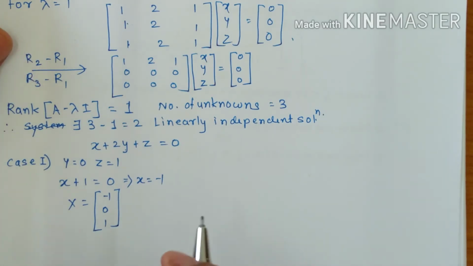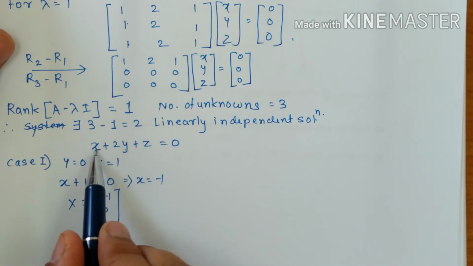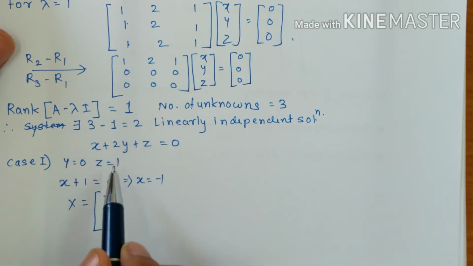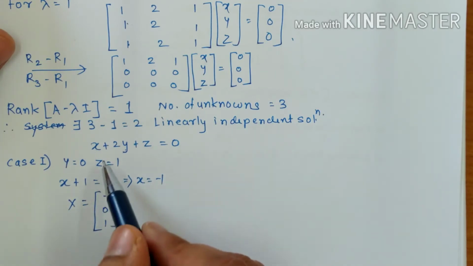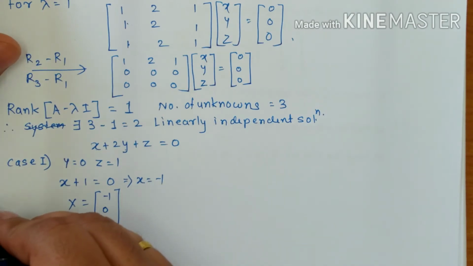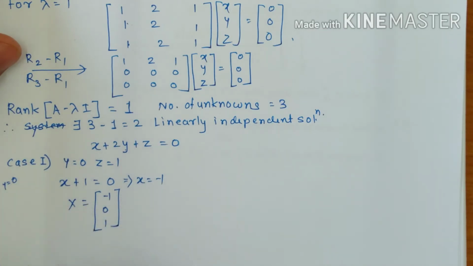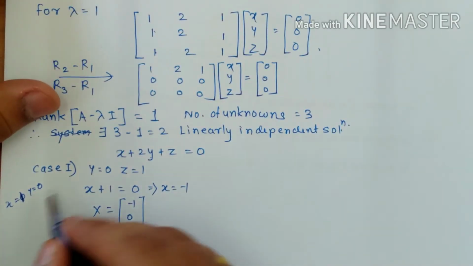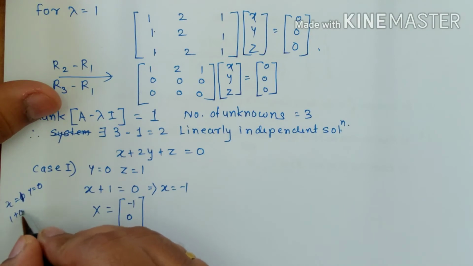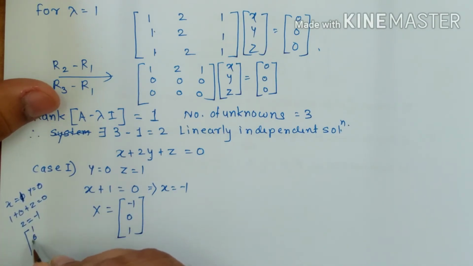If you go for x equal to 1 and y equal to 0, then z is equal to minus 1, so we get 1, 0, minus 1. See, both of them are multiples of each other.